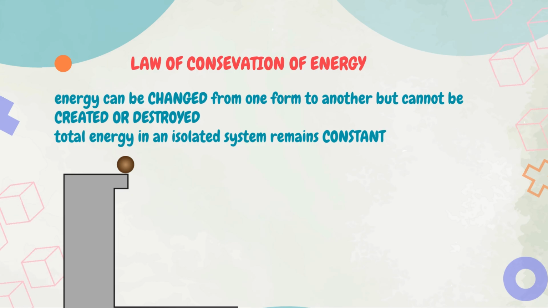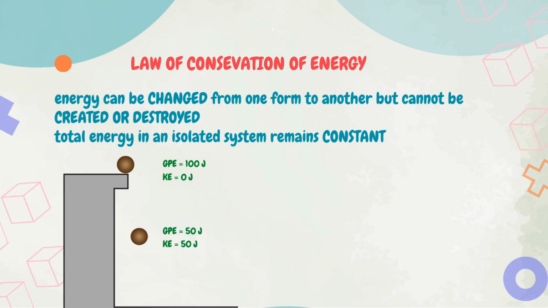Suppose an object is lifted to height h. Its gravitational potential energy is equal to mgh. Before the ball falls, it has gravitational potential energy due to height, and zero kinetic energy as it is not moving. When the object is released and falls, its gravitational potential energy is changed to kinetic energy.